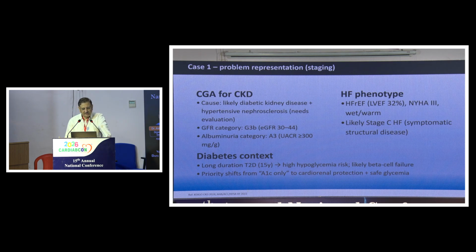The albuminuria category is A3. So obviously he is a high-risk candidate, also has heart failure with reduced function and likely stage C heart failure, that is symptomatic heart failure with structural heart disease, and he has long-standing diabetes. So the priority here shifts from managing the sugars, that is an HbA1c approach only, to cardiovascular protection and safe glycemia.